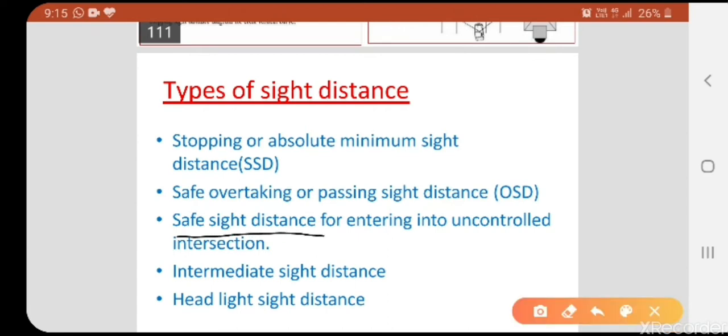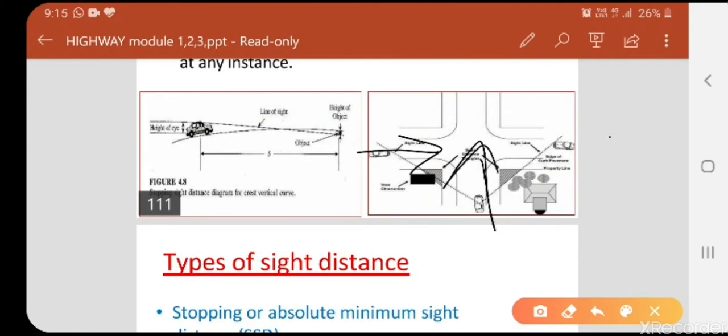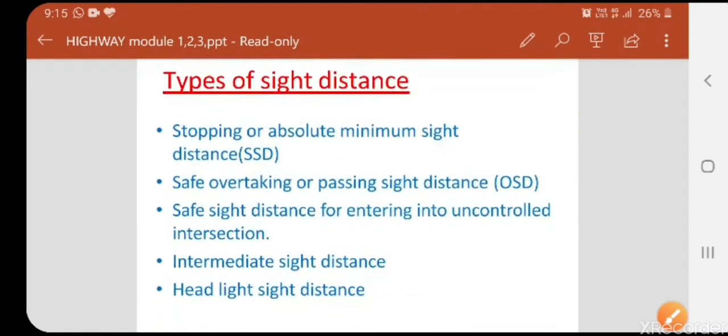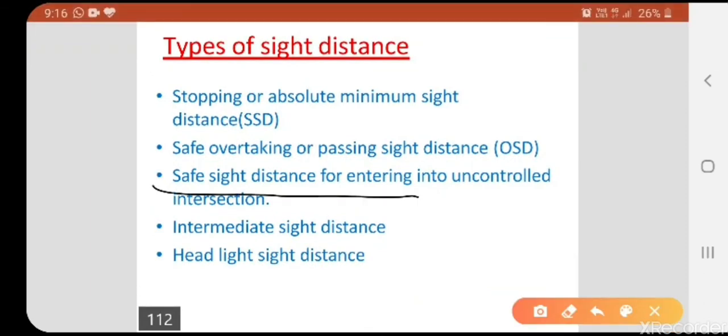Next, safe sight distance for entering into an uncontrolled intersection. As we know, an intersection point is there. In this condition, uncontrolled intersection, what will be the safe sight distance?